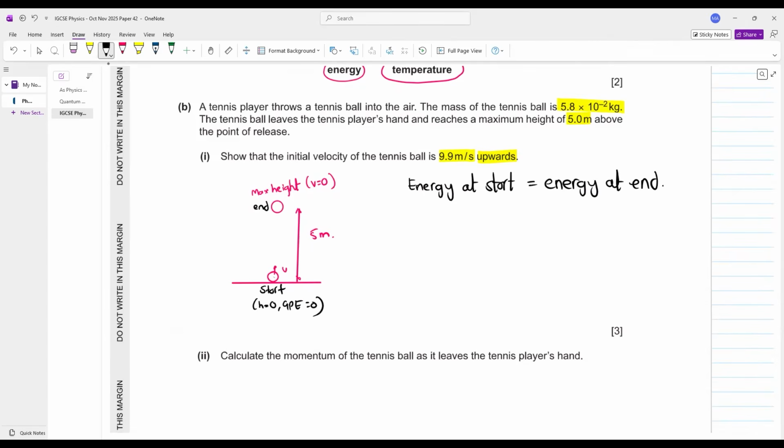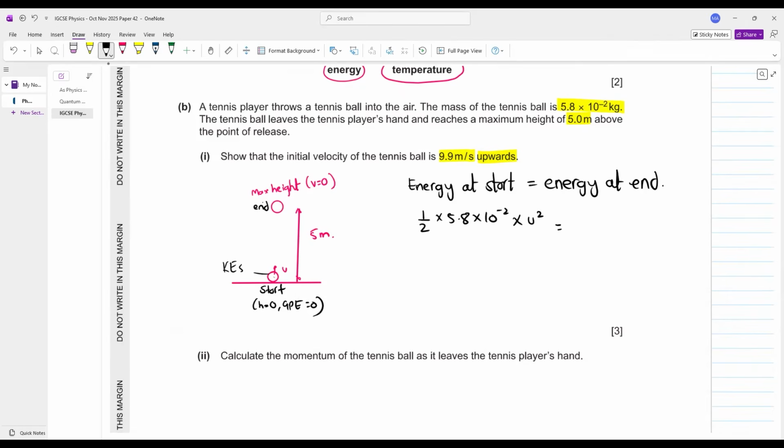At the starting point you only have kinetic energy. स्टार्टिंग पॉइंट पे आपके पास सिर्फ और सिर्फ काइनेटिक एनर्जी है, that is equal to 1/2 mass, that is 5.8 × 10^-2, multiplied by the velocity at the starting point squared.